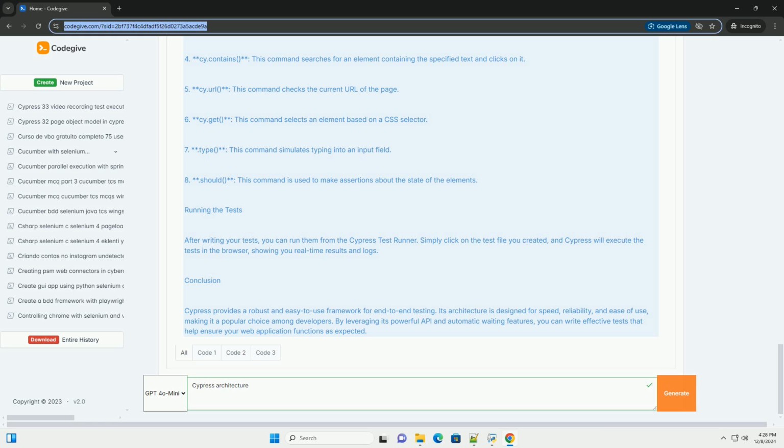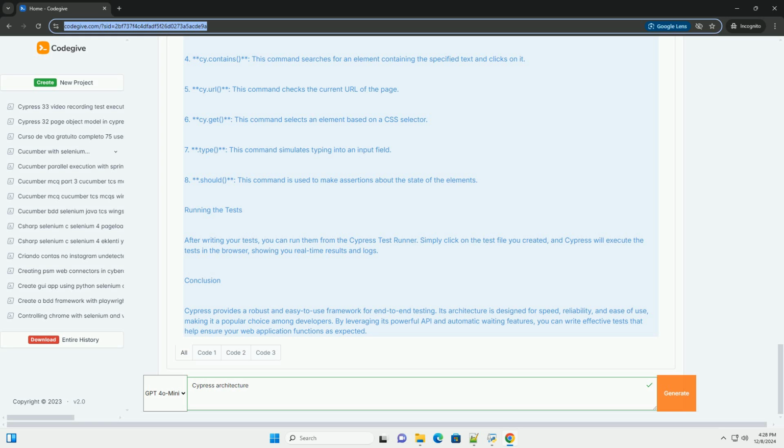Example test. Here is an example of how to set up a simple test using Cypress. 1. Install Cypress. First, you need to install Cypress in your project.